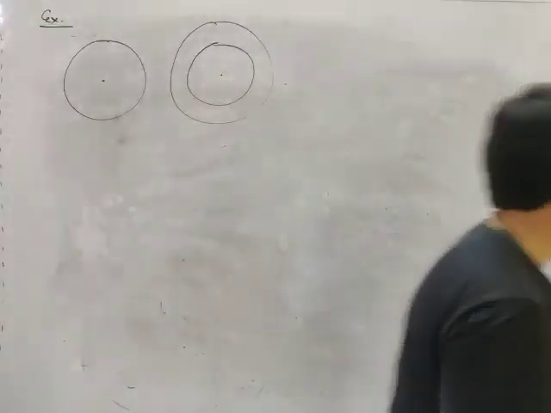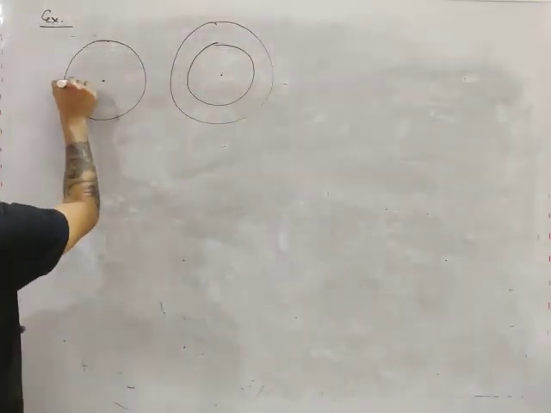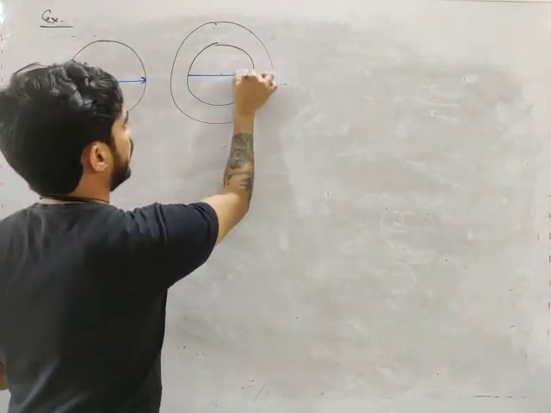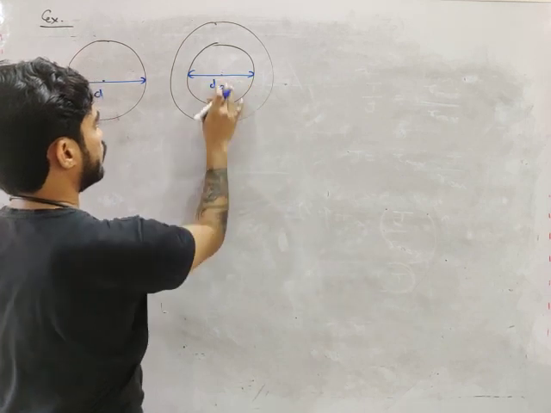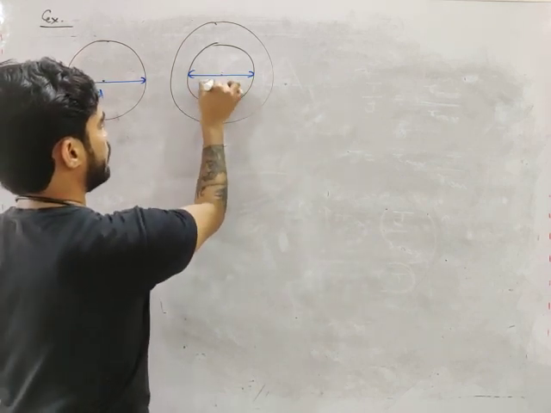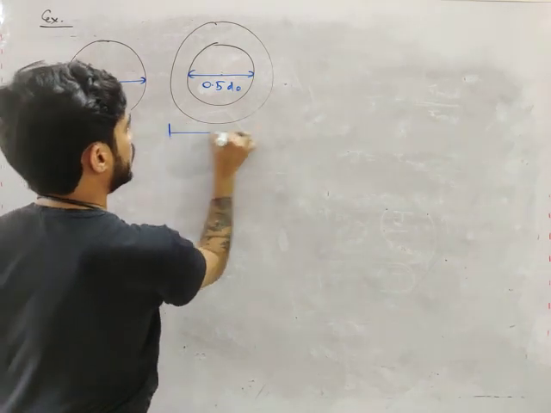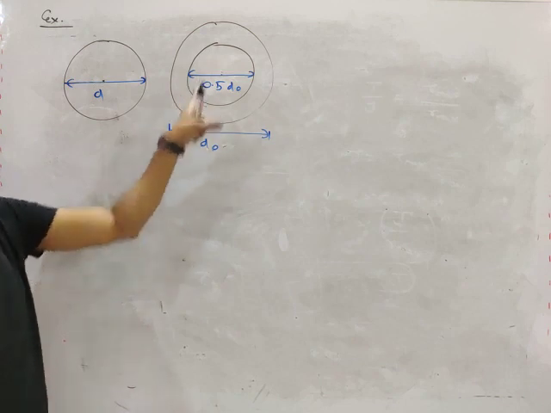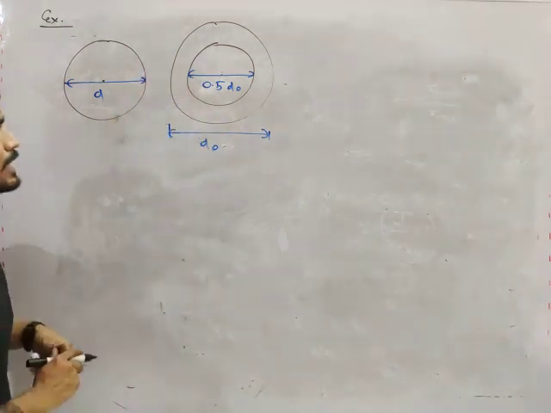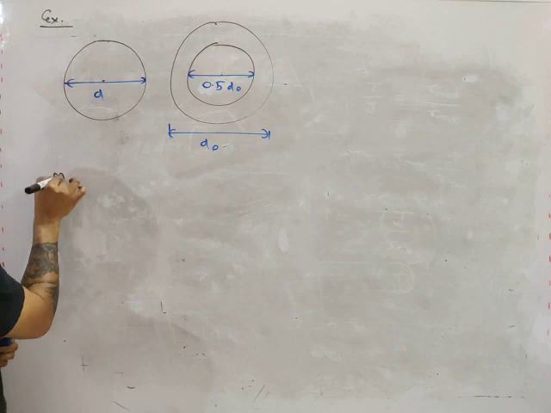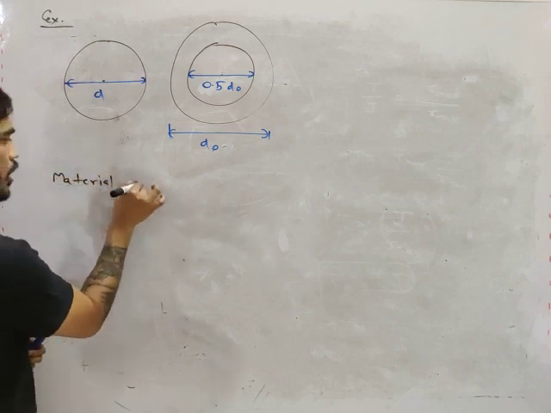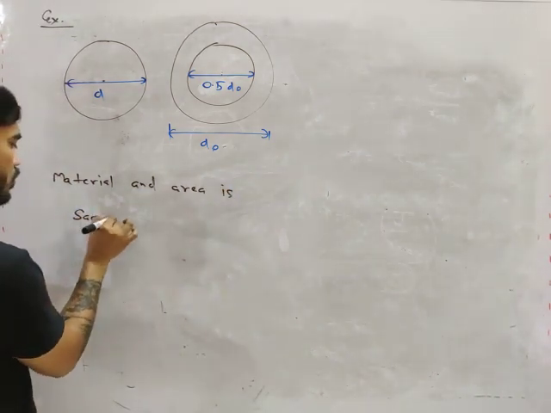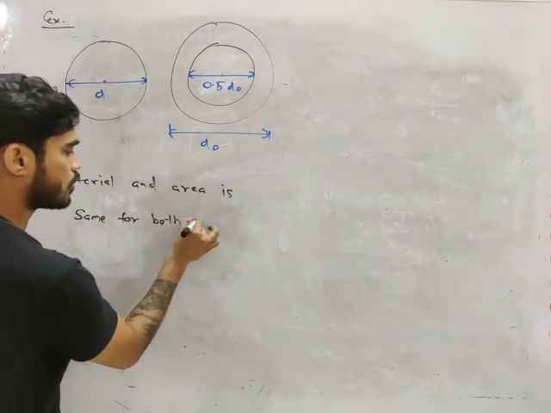Let's say solid shaft has diameter D. Hollow shaft has inner diameter DI, let's say 0.5 DO, and outer diameter DO. Inner diameter is half of outer diameter for this hollow shaft. Now let's say material and area are same for both shafts.